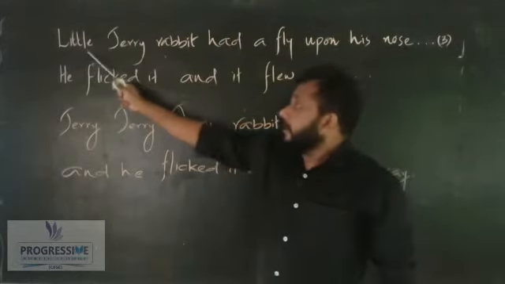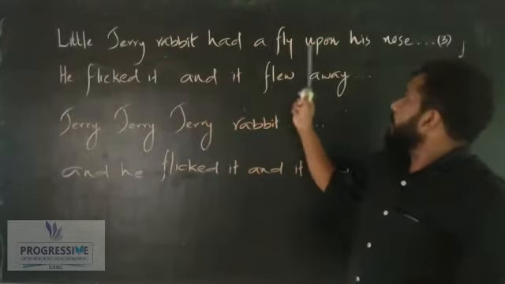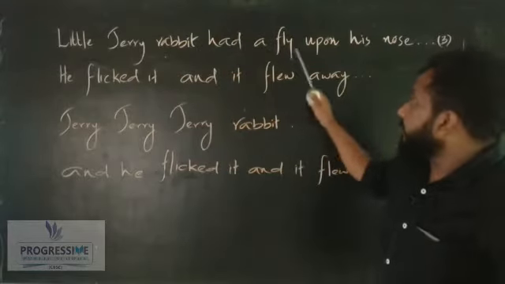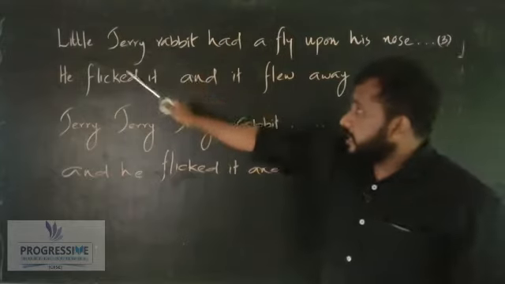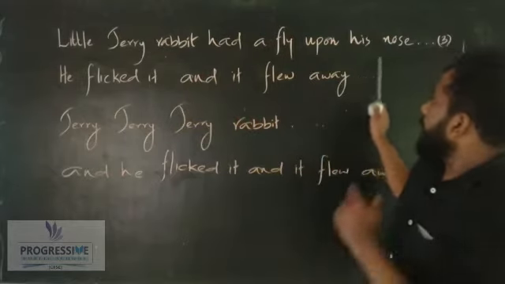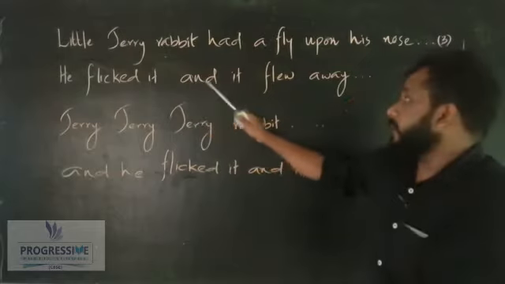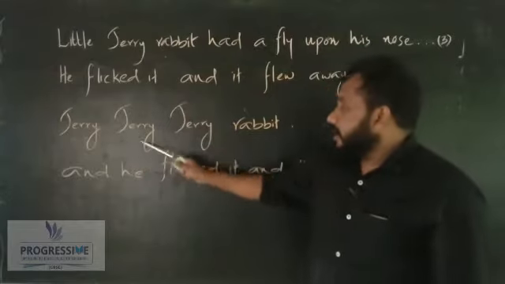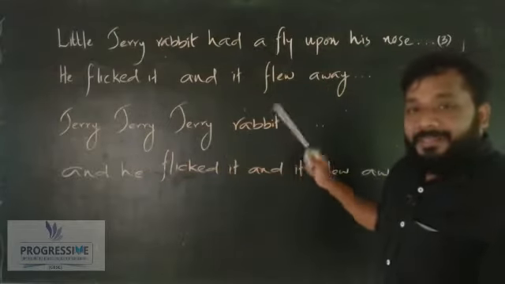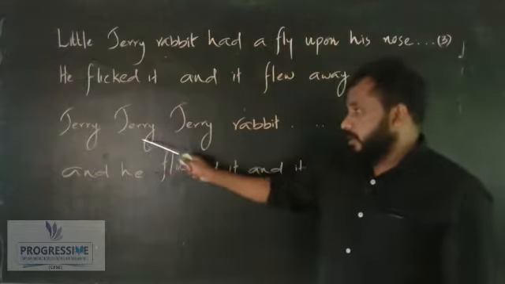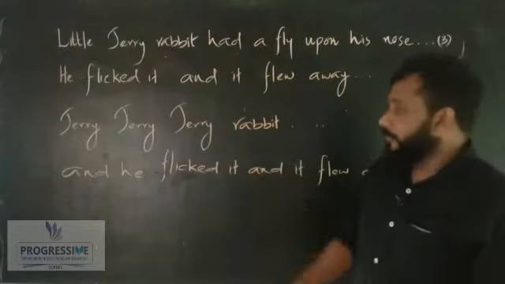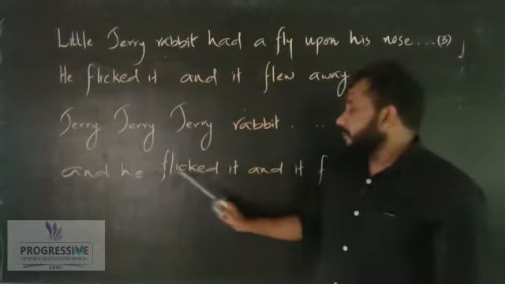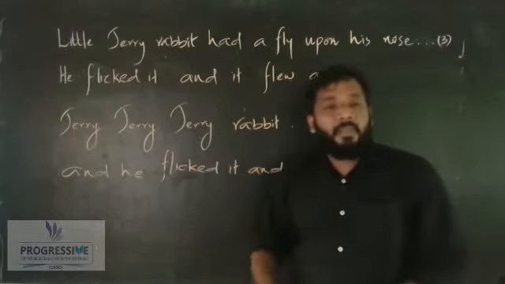Okay. Little Jerry Rabbit did a fly upon his nose. Little Jerry Rabbit did a fly upon his nose. Little Jerry Rabbit did a fly upon his nose. He flicked it and it flew away. Jerry, Jerry, Jerry Rabbit. Jerry, Jerry, Jerry Rabbit. Jerry, Jerry, Jerry Rabbit, and he flicked it and it flew away.